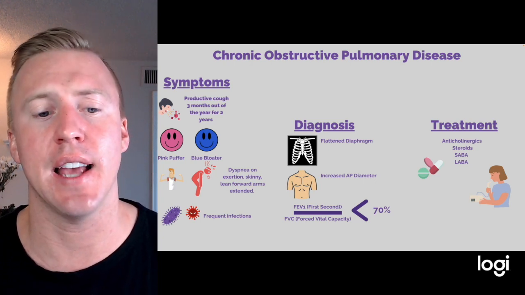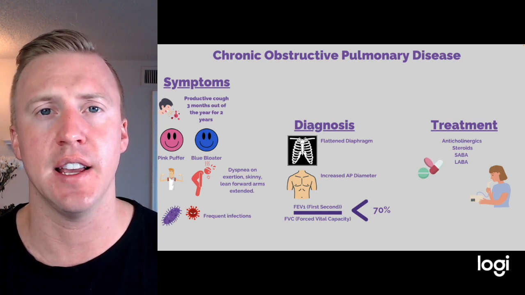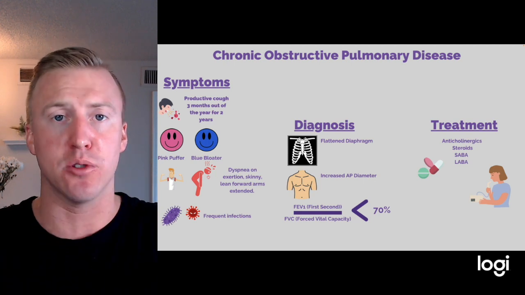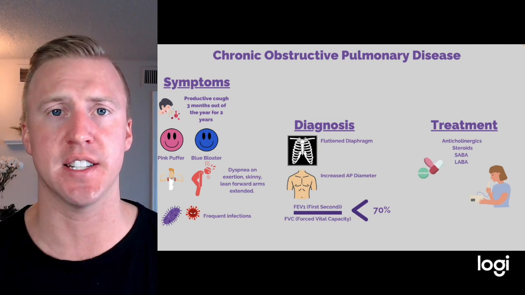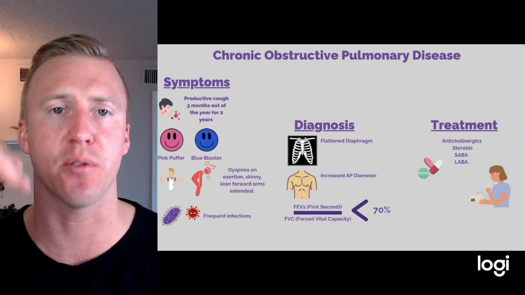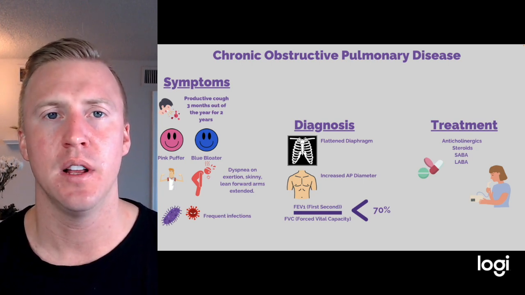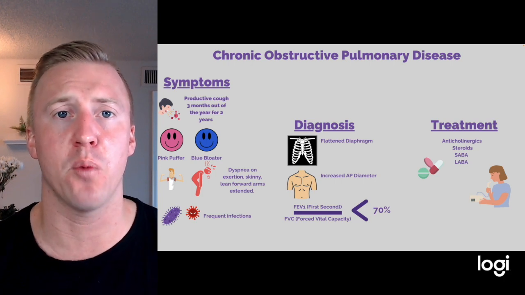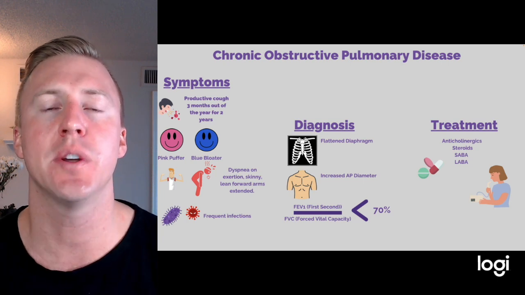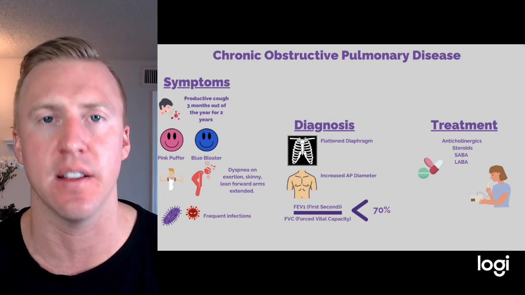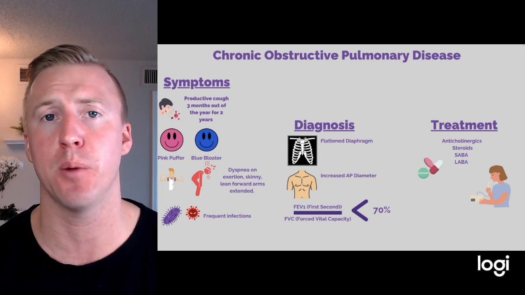A common thing we see is the FEV1 to FVC ratio. Forced vital capacity, or FVC, is the amount of air the patient's able to breathe out totally, usually around 5 liters. The FEV1 is that same concept, but in the first second of the breath. Usually when we do the ratio between these two, it's two pretty high numbers. Above 80% is pretty normal. Now, when we start getting less than 70%, meaning we are able to breathe out less air during that 1 second and totally, we start to see an FEV1 FVC ratio less than 70%, which helps our diagnosis. As far as treatment, we're going to cover these in both COPD and asthma later.